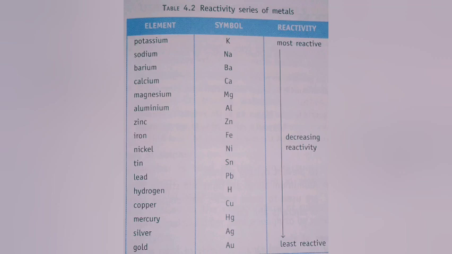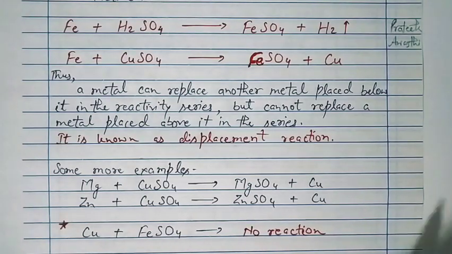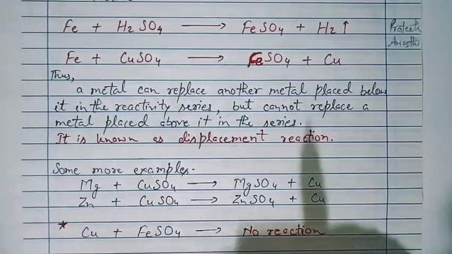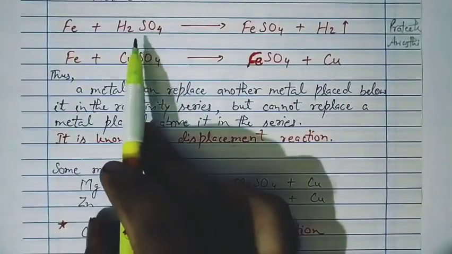In this series of metals, you can see from top to bottom we are going from most reactive to least reactive metals. That means this is a decreasing reactivity series. So the metal which is placed above another metal is more reactive, or you can say the metal which is placed below another metal is less reactive. So a more reactive metal can displace a less reactive metal, but a less reactive metal cannot displace a more reactive metal in this series.